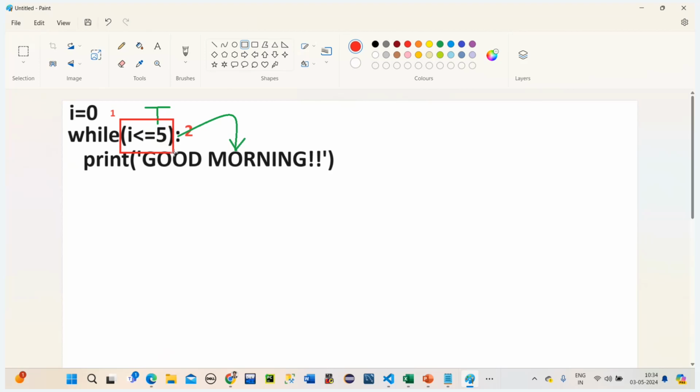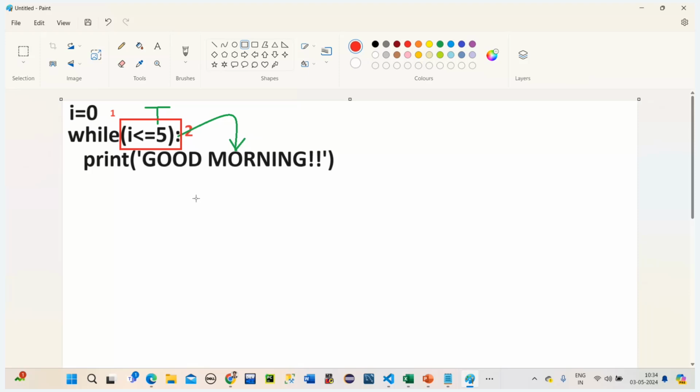Can we make this condition false? No. When we can't make the condition false, this loop will go into infinity.